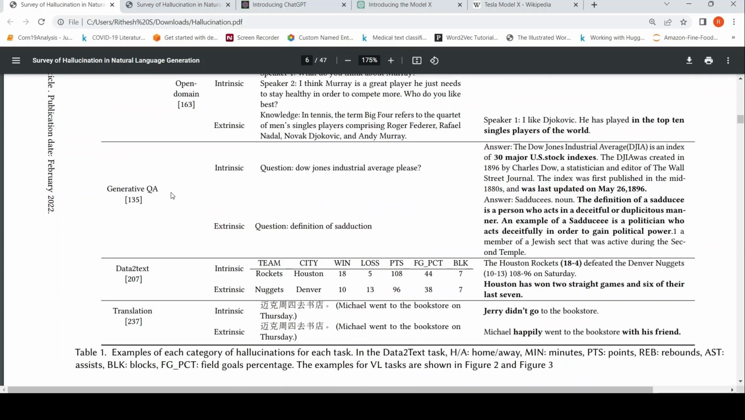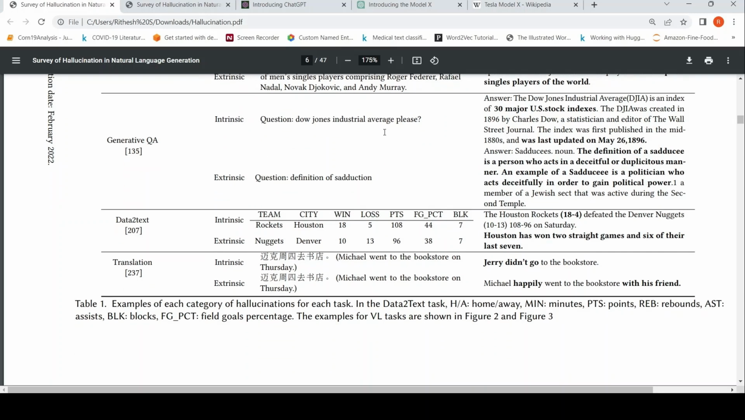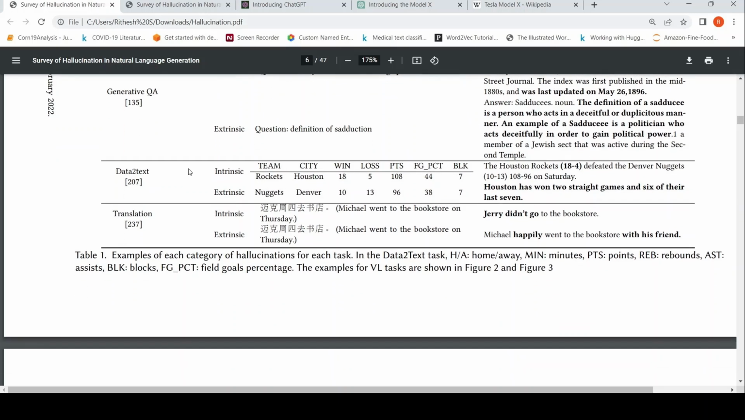Similarly in question answering, the question is about the Dow Jones Industrial Average. Here it says the Dow Jones Industrial Average is an index of 30 major US stock indexes. It may not be present in the source data. The index was first published in the mid-1800s and was last updated on May 26, 1896. It's a day-to-day index. So this is for intrinsic and extrinsic hallucinations for different kinds of tasks. Another example is given for translation.